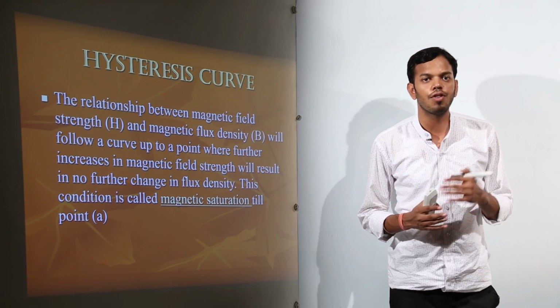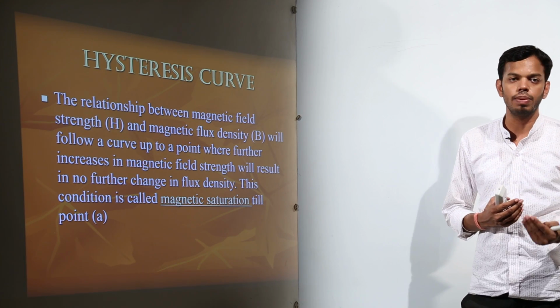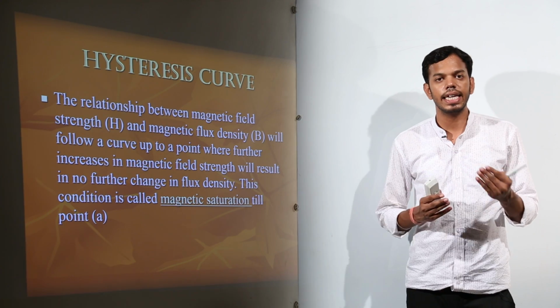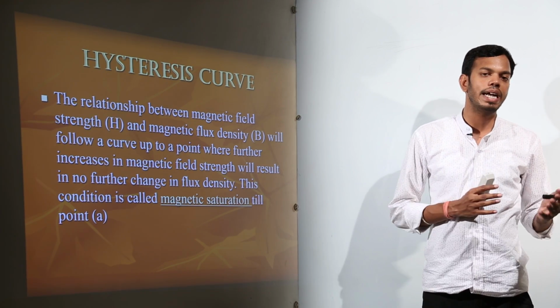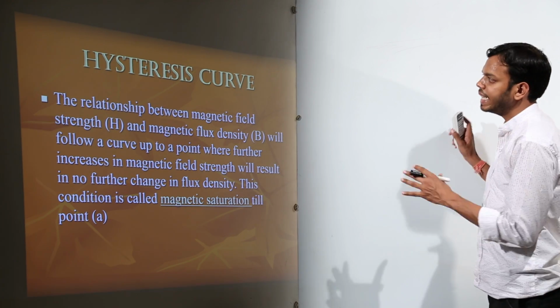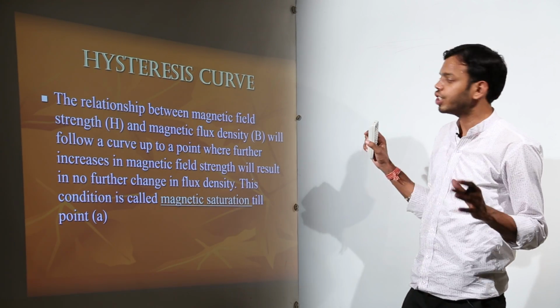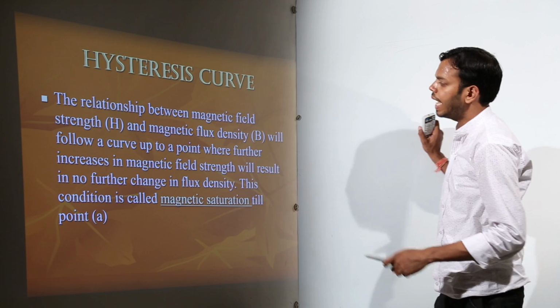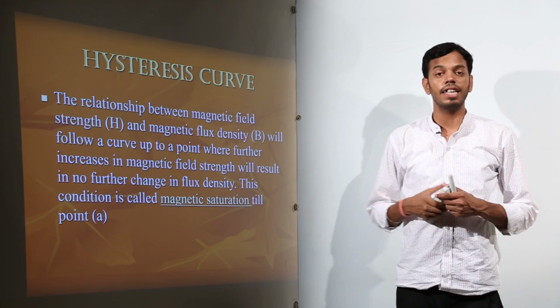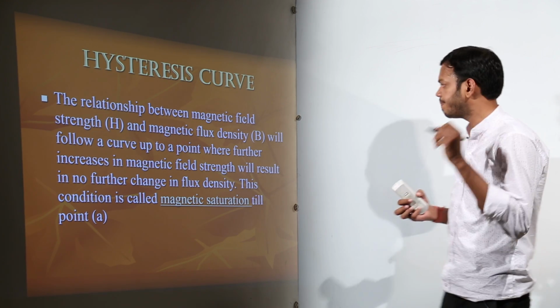So these form a loop, a continuous cycle of loop, and these loops are studied, and based on their graphs and their energy involved and energy expelled, we come out with some sort of conclusion. So basically this is also a curve. This is a relationship between magnetic field strength and magnetic flux density. So magnetic field strength and magnetic flux density, these are two different things.